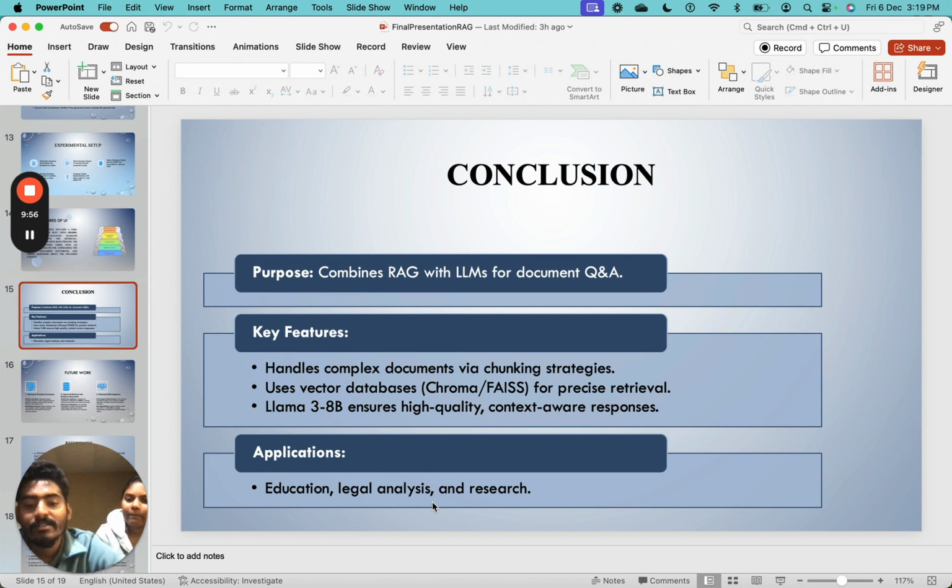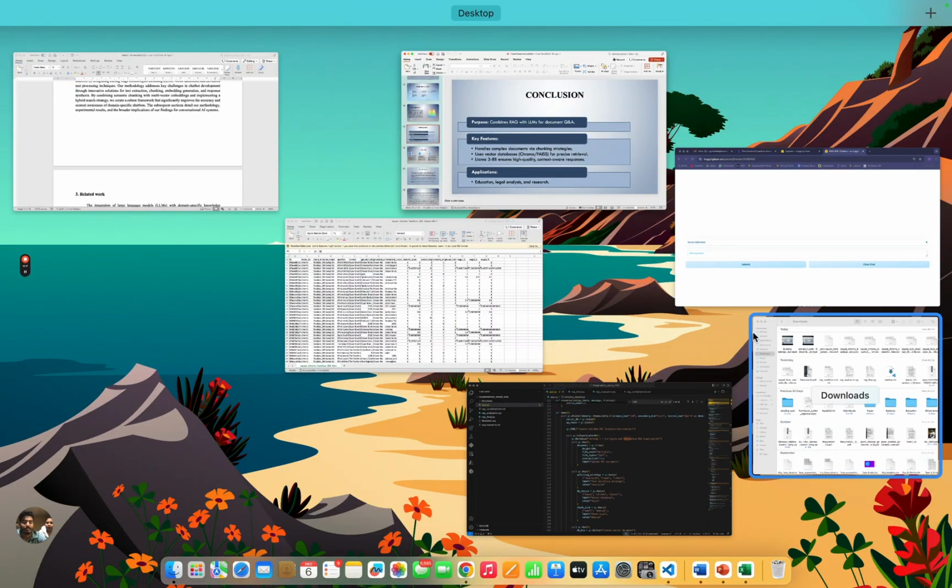To sum up, our project demonstrates how RAG models can enhance chatbot performance by integrating retrieval and generative capabilities. This approach not only improves accuracy but also opens new possibilities for domain-specific applications, making it a valuable tool in various fields. Now, let us show how our chatbot really works. Yeah, let's do that.